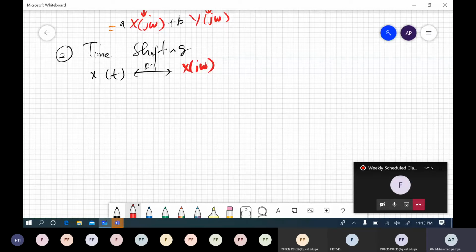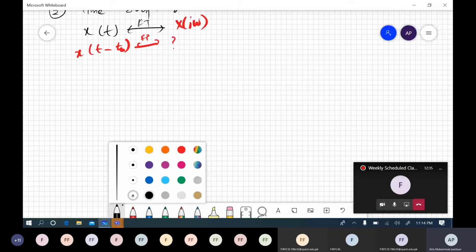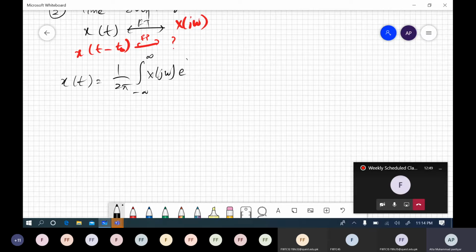And if we wish to compute x of t minus t naught, what must be its Fourier transform, right? So let us compute. We know that if we have the frequency component available, then x of t is equal to 1 over 2 pi times the integral from minus infinity to infinity of x of j omega e to the power j omega t d omega, right?